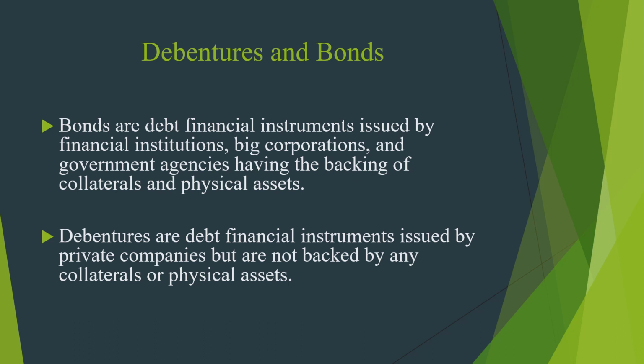Debentures and bonds. Bonds are debt financial instruments issued by financial institutions, big corporations and government agencies, having the backing of collateral and physical assets. Debentures are debt financial instruments issued by private companies but are not backed by any collateral or physical assets.